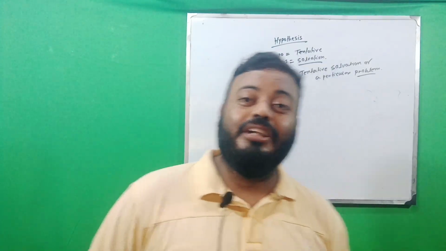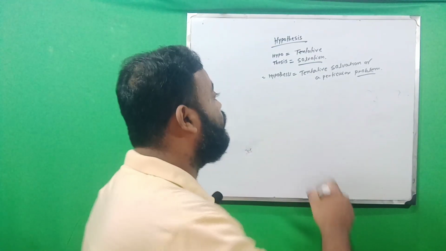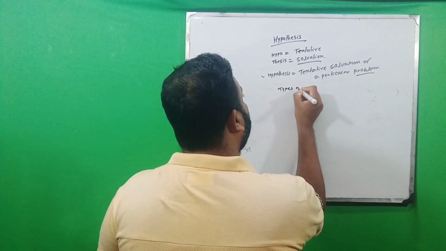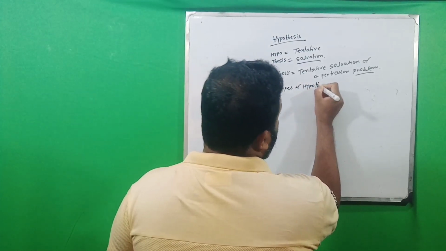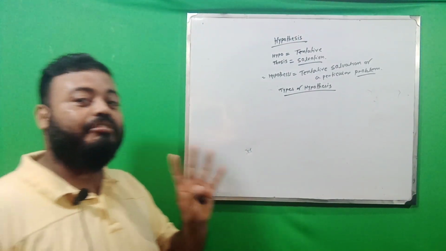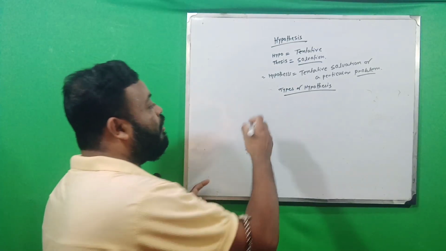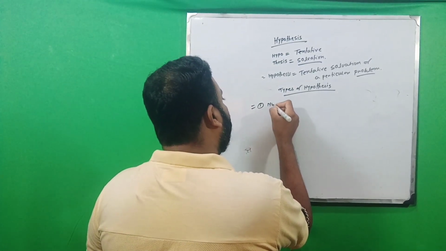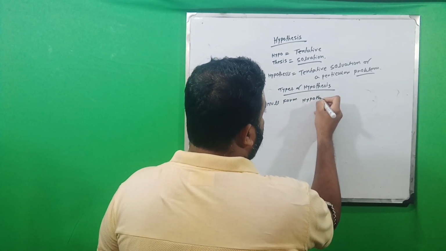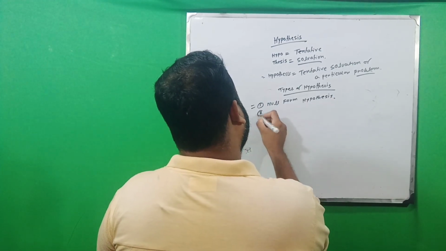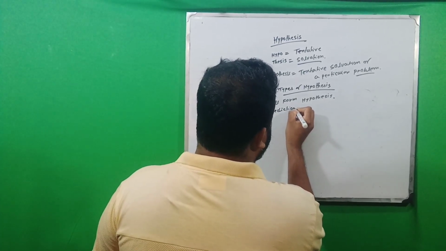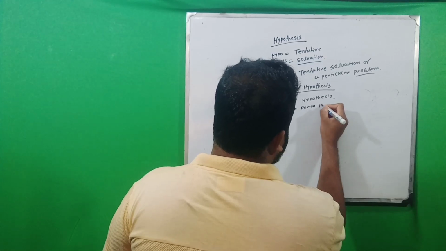So now we know about the types of hypothesis. Okay, so there are four types of hypothesis. Number one is null form hypothesis. Number two is prediction form hypothesis.